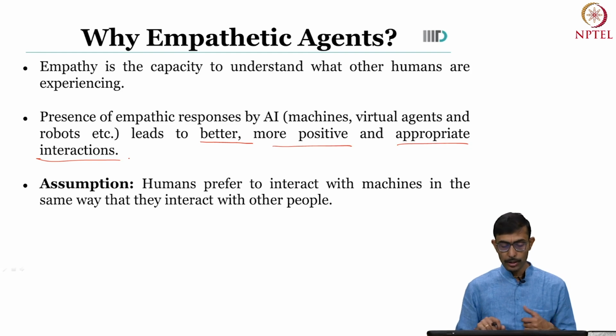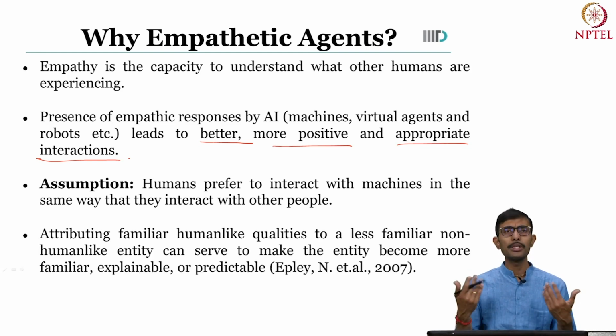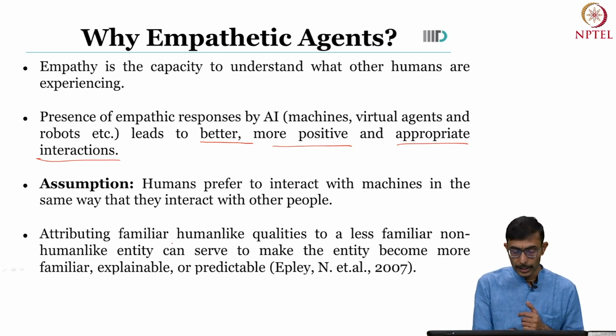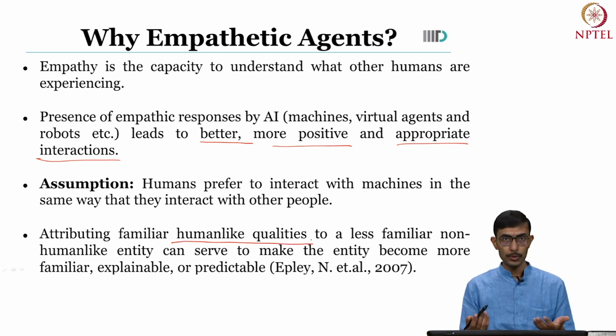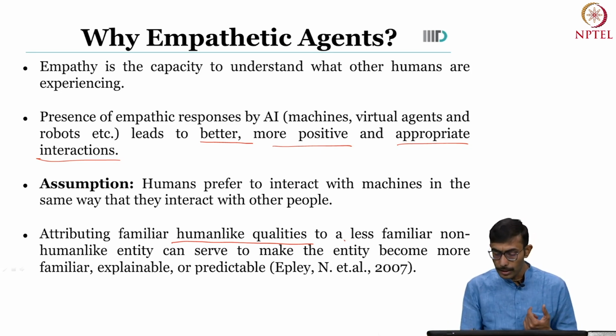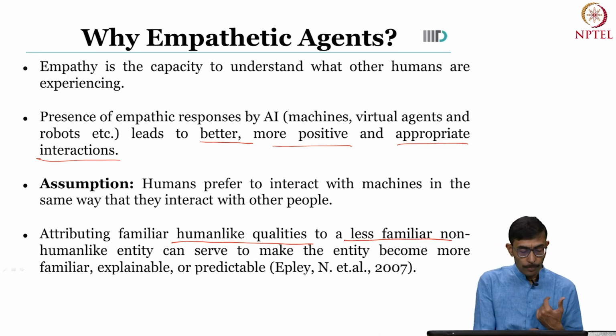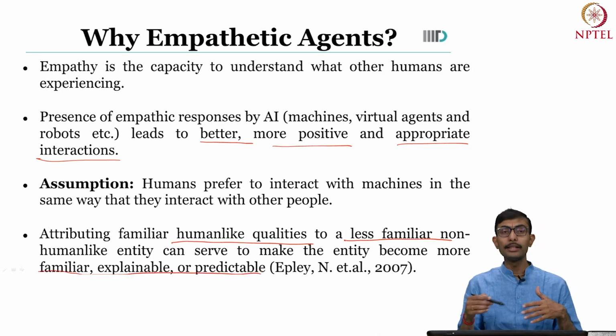And this is not a very new phenomenon, something that has been studied for a long time. The underlying idea is that whatever entities we are interacting with, if we can attribute human-like qualities to them, then that entity becomes less unfamiliar to us, even if it's a non-human entity. And in turn, the entire experience around this entity becomes more explainable and predictable to us, and hence we are very comfortable with that.